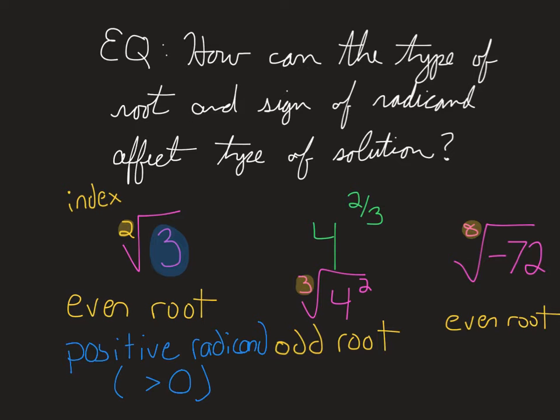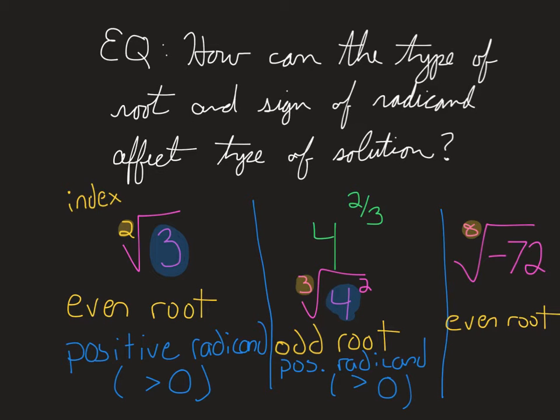For the second one, your radicand is 4 to the 2nd. Okay, and again, that is positive, right? There's no negative symbol anywhere. So this would also be a positive radicand. Again, this one is greater than 0.